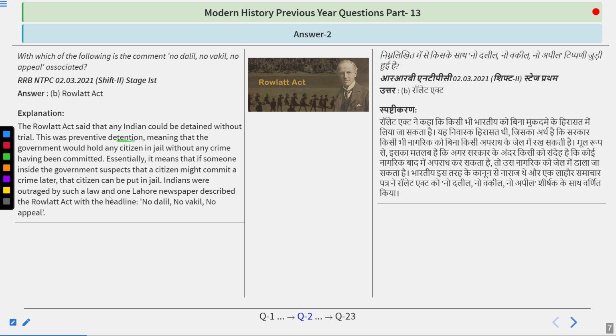Indians were outraged by such a law, and one Lahore newspaper described the Rowlatt Act with the headline No Dalil, No Vakil, No Appeal. And the famous arrest that was done in Punjab was Saifuddin Kitchlew and Dr. Satyapal. Both were arrested, and in respect of that, the Sabha was organized in Jallianwala Bagh on 13th April 1919 when Reginald Dyer created chaos after ordering a shootout.